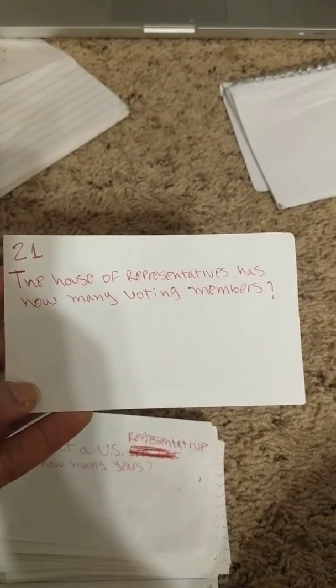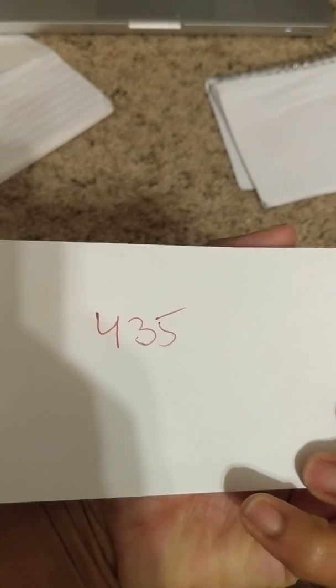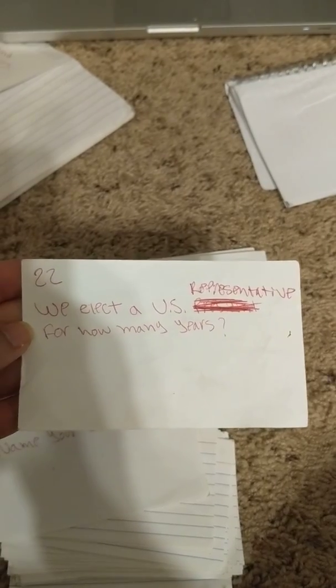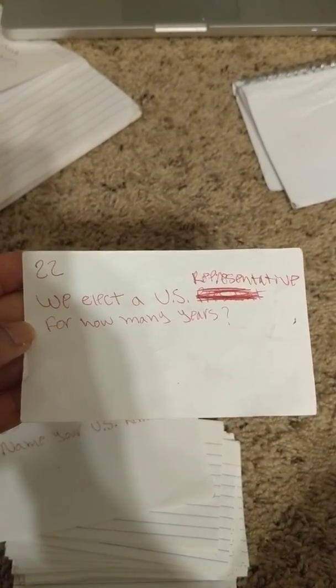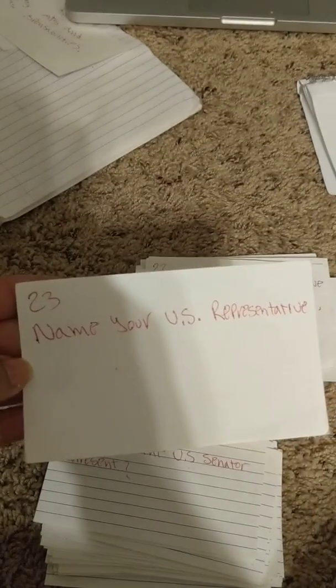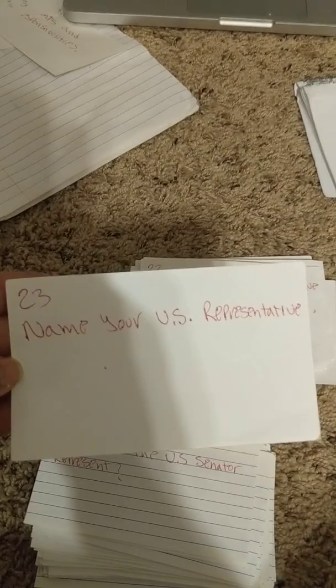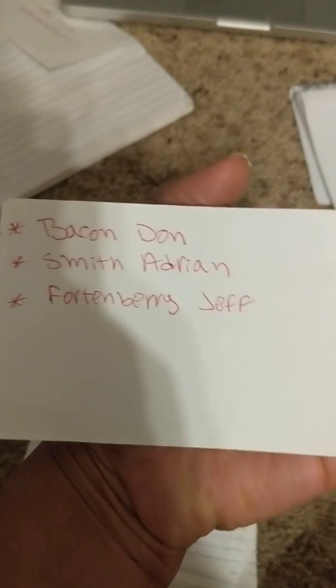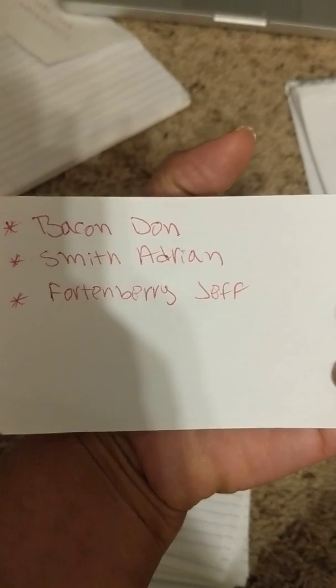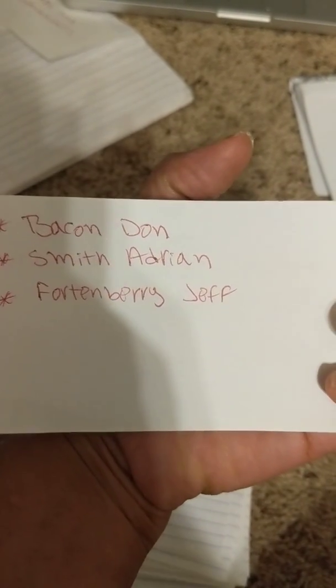The House of Representatives has how many voting members? 435. We elect a U.S. representative for how many years? 2. Name your U.S. representative. Bacon Don, Smith Adrian, Fortenberry Jeff.